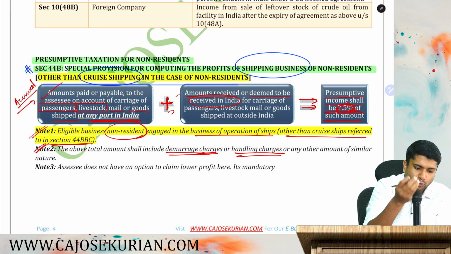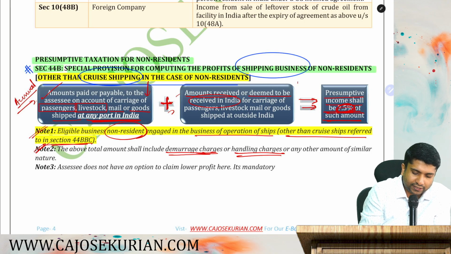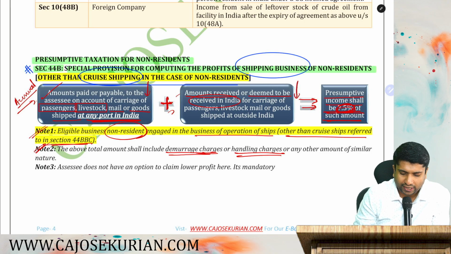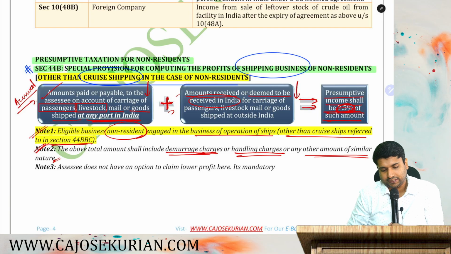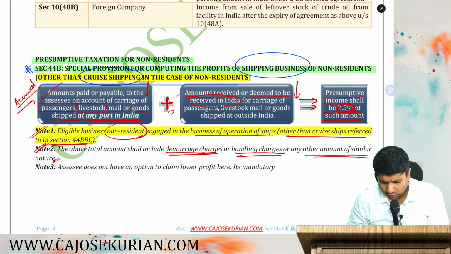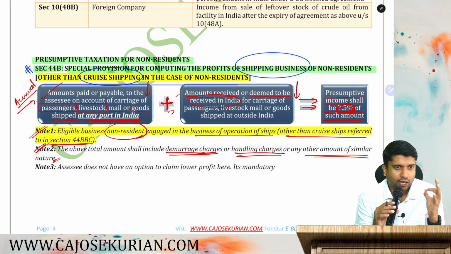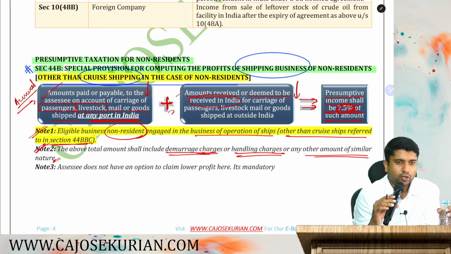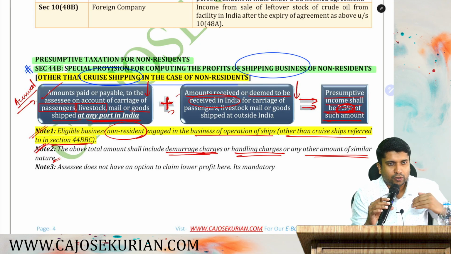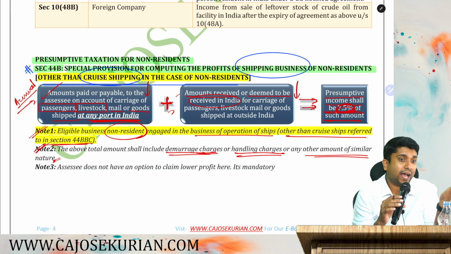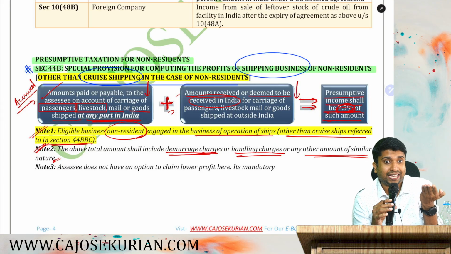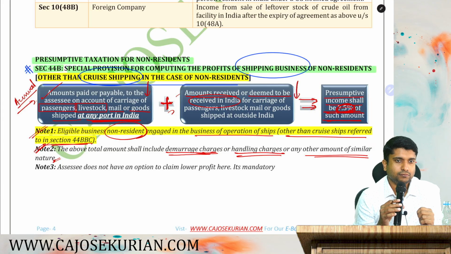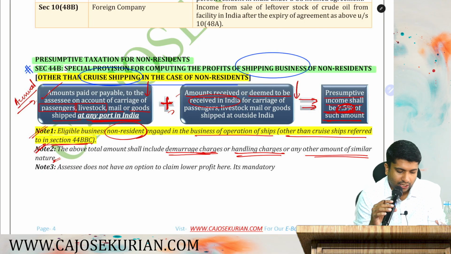That extra amount also has to be considered as a part of the income taxable in India, or any other amount of similar nature that the ship has collected. Are you all here? So the point is simple. If you are a non-resident in the business of operation of ships, when you compute the presumptive profits, you need to add demurrages, handling charges and similar charges along with your freight to compute the presumptive profit. Are you all here?